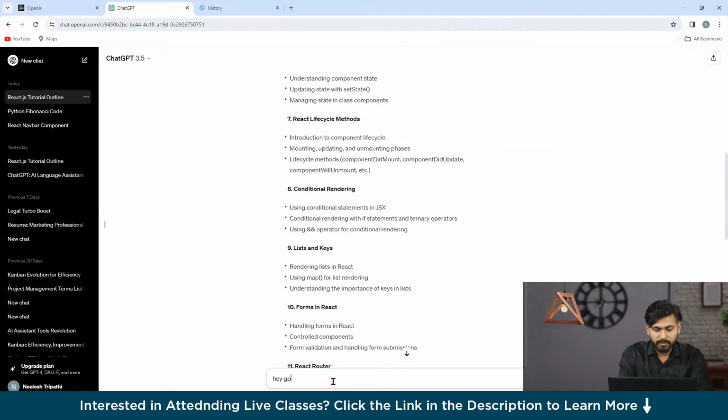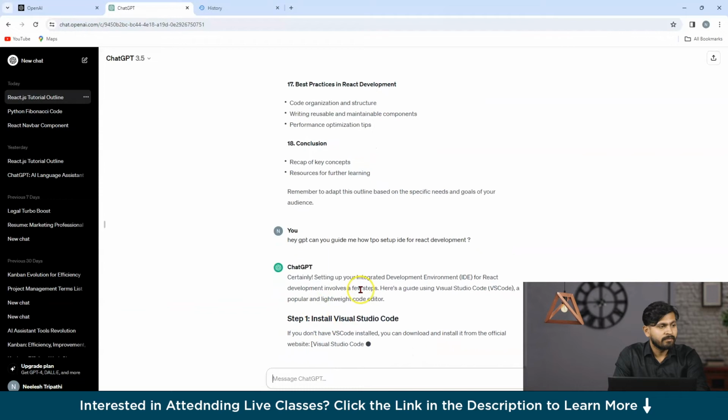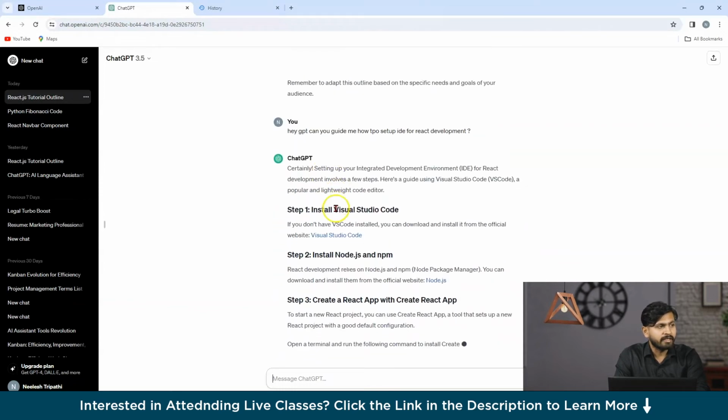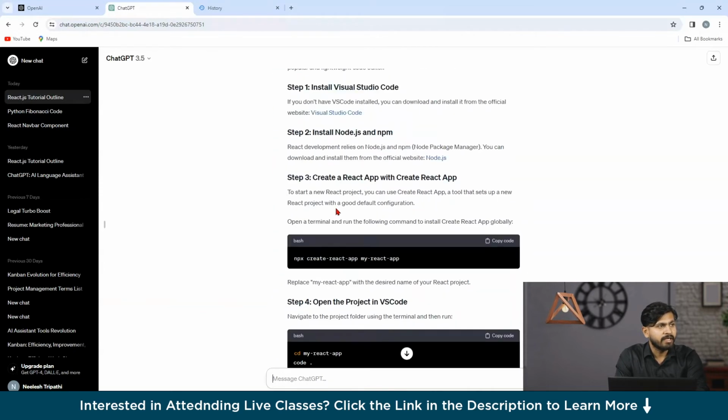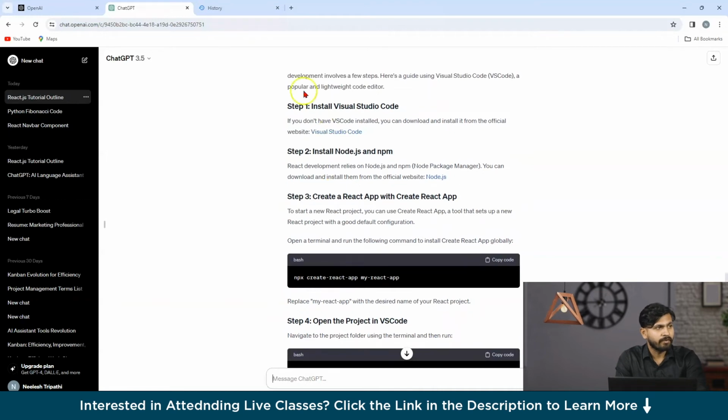Hey GPT, can you guide me how to set up a development environment in VS Code? So as you can see, the steps have come up.